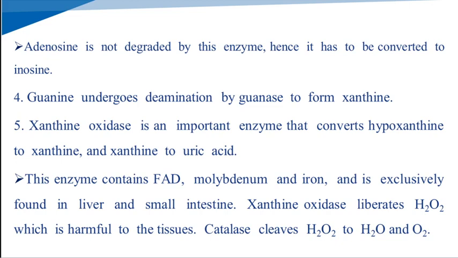The xanthine oxidase enzyme contains FAD, molybdenum and iron, and it is found exclusively in the liver and small intestine. Xanthine oxidase liberates hydrogen peroxide, which is harmful to the tissues, so it is catalyzed to form water and oxygen.